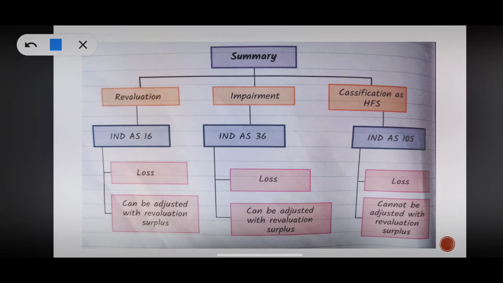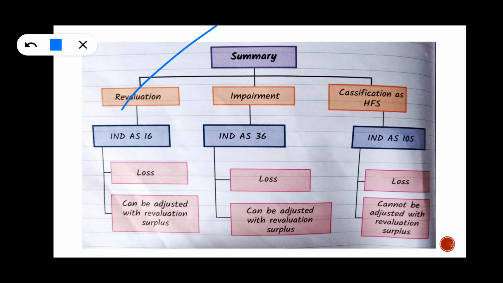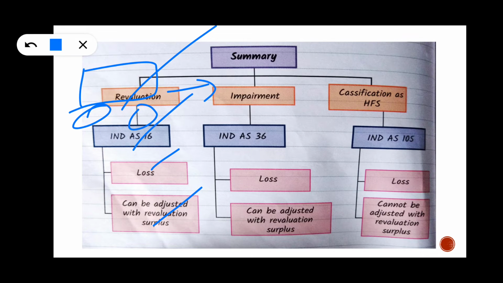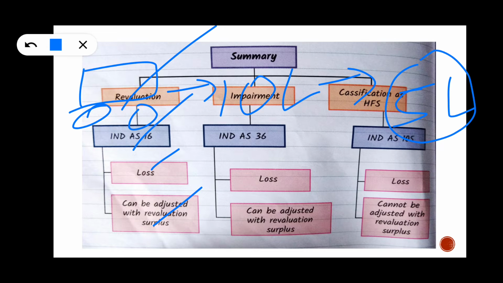For example, if a loss arises while following the revaluation model, it can be adjusted with the revaluation surplus. That means he has a car with a revaluation gain of 10 lakhs. Subsequently, he got a 5 lakhs loss. Will this 5 lakhs be adjusted with the revaluation gain?